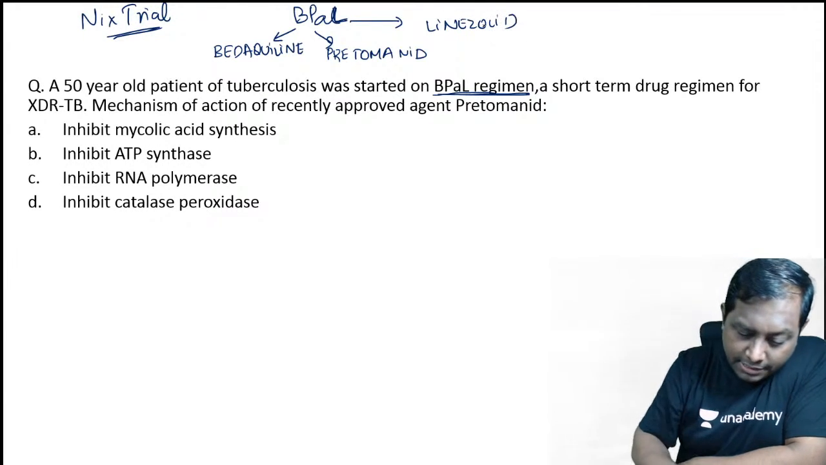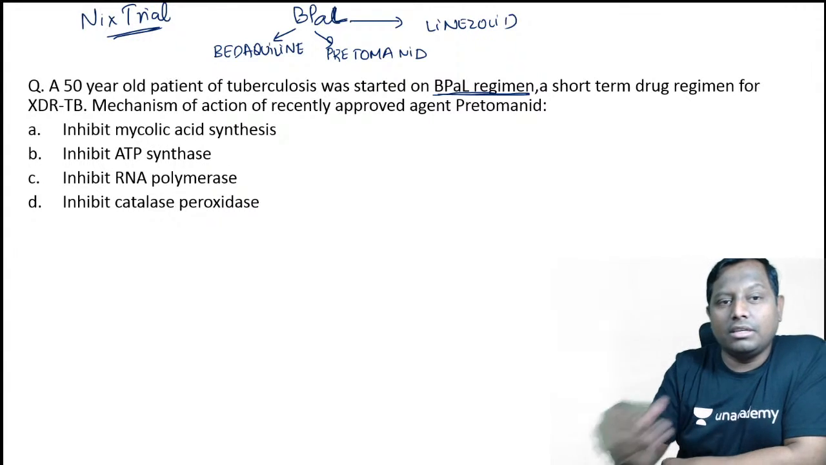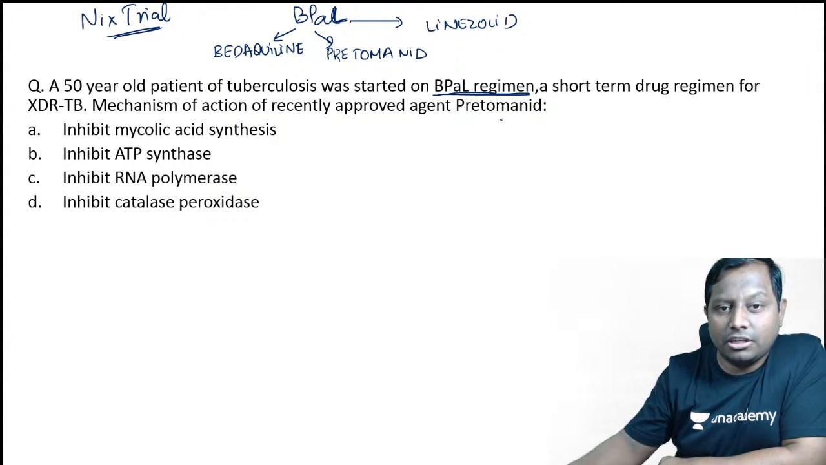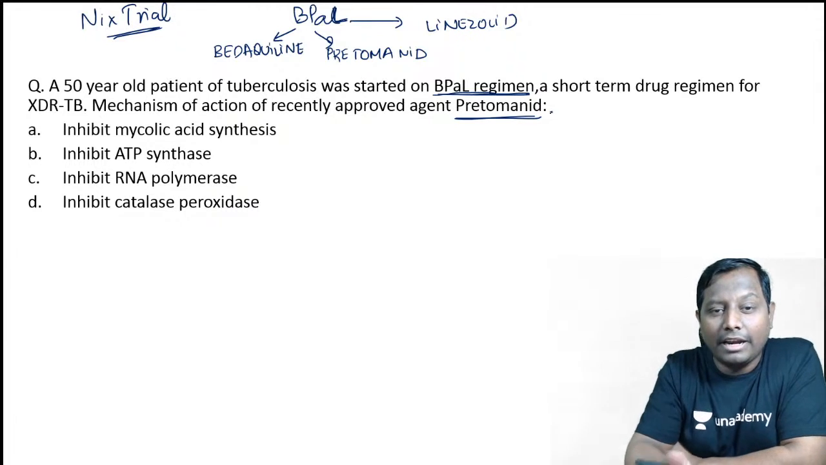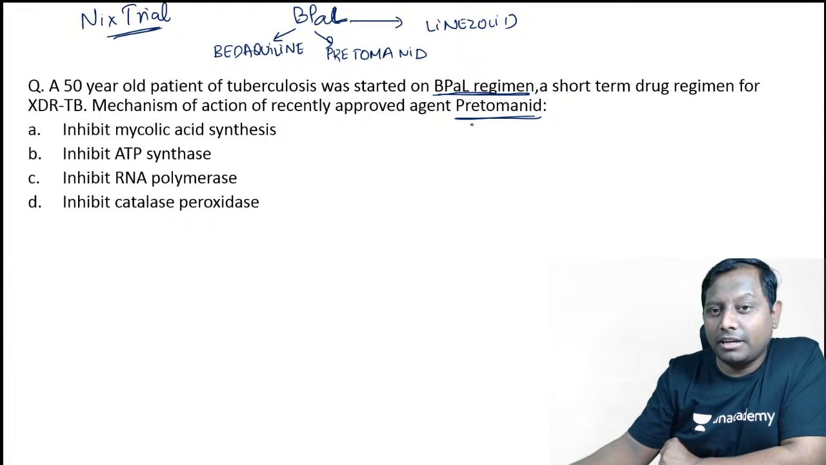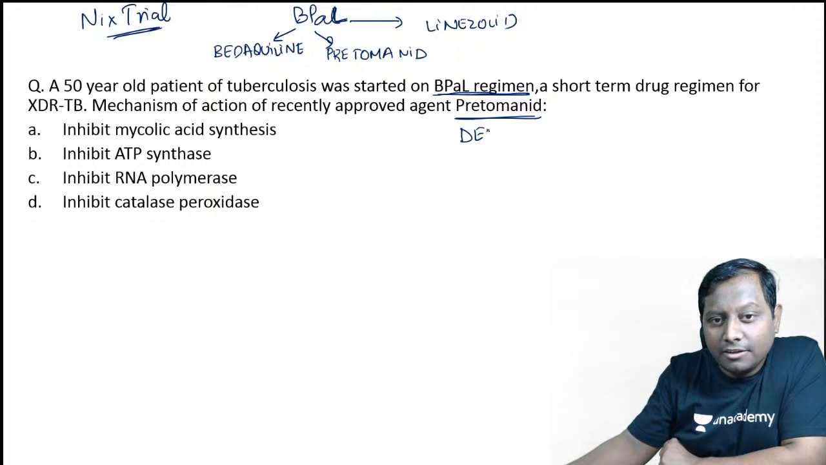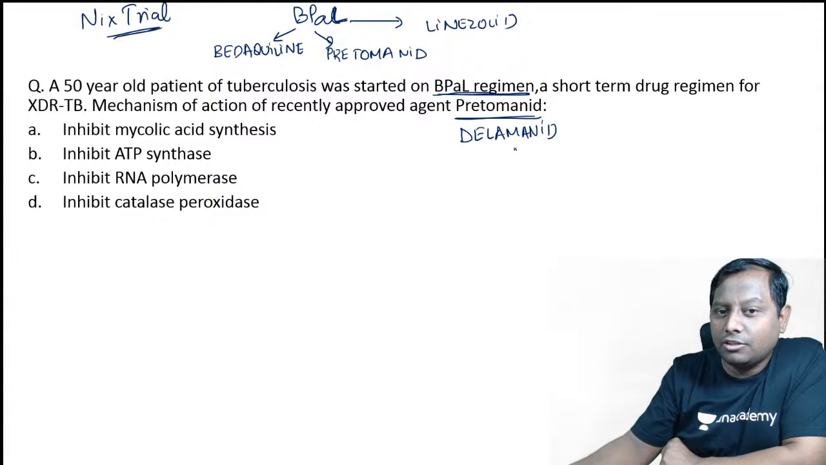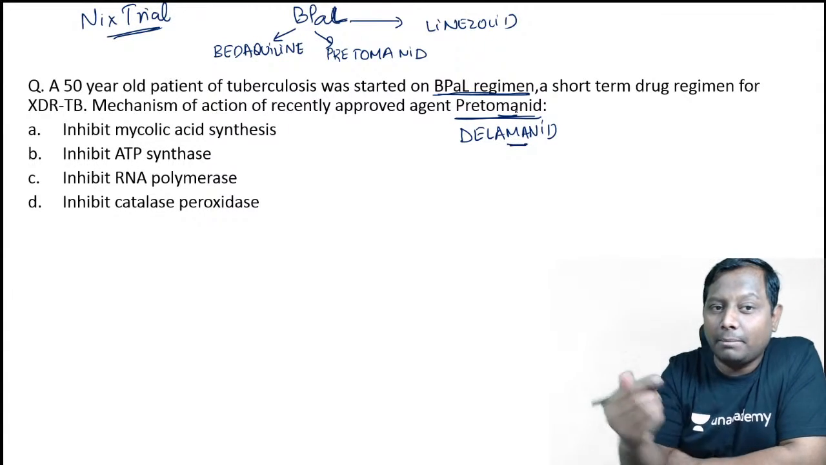Please provide your answer, guys, for this question. Which of the following is the right mechanism of action of this drug pretomanid? Simple question: what is the mechanism of action of pretomanid? Pretomanid is the younger brother of an already known drug, delamanid. Remember delamanid and pretomanid. Their names have multiple M's: delamanid, pretomanid.